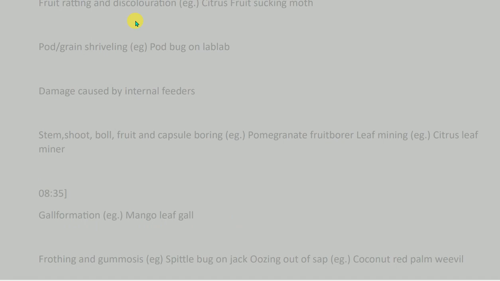Fruit rotting and discoloration, e.g. citrus fruit sucking moth; pod grain shriveling, e.g. pod bug on lablab. Damage caused by internal feeders: stem, shoot, bole, fruit and capsule boring, e.g. pomegranate fruit borer; leaf mining, e.g. citrus leaf miner; gall formation, e.g. mango leaf gall;